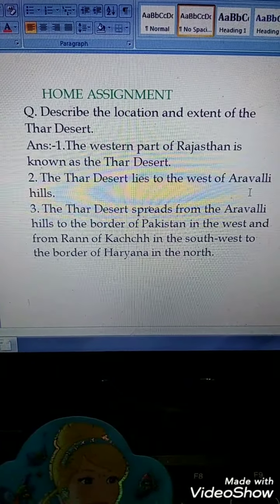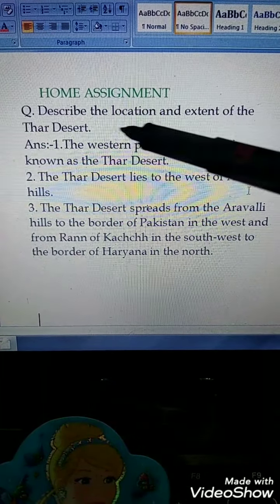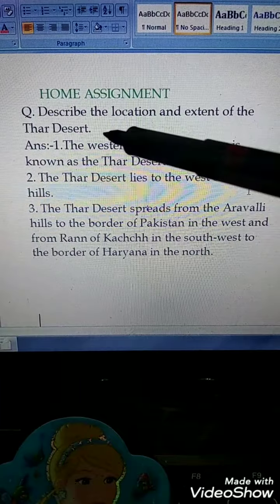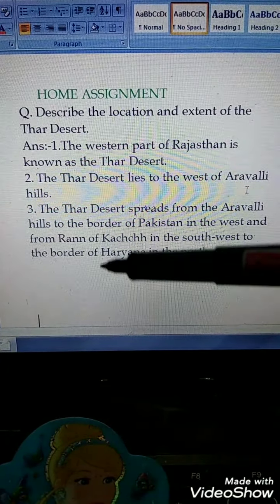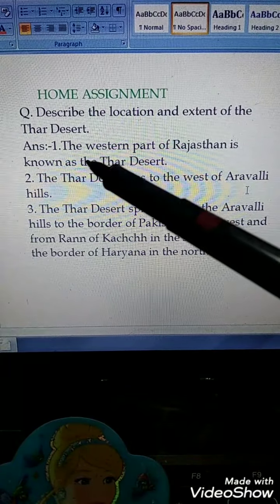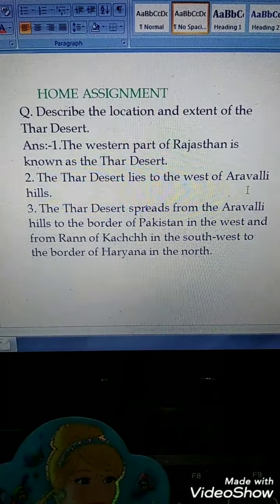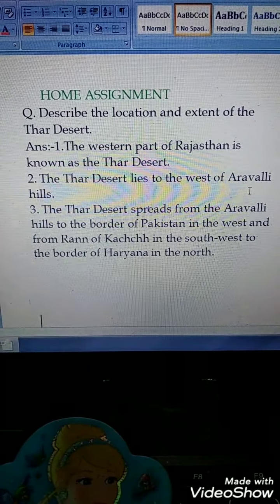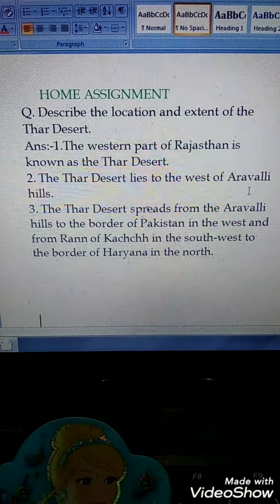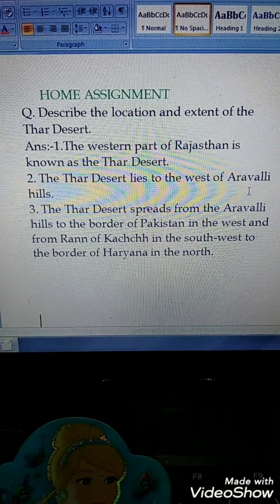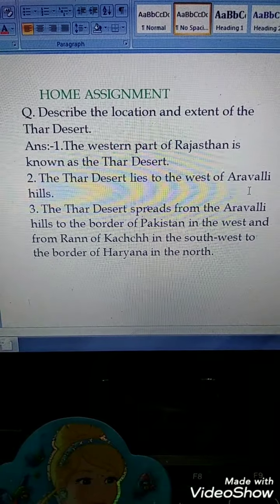Now let us discuss the assignment that I gave in my last class. The assignment was: describe the location and extent of the Thar desert. I am giving it point-wise so that you can learn properly. First, the western part of Rajasthan is known as the Thar desert. The Thar desert lies to the west of the Aravalli hills.